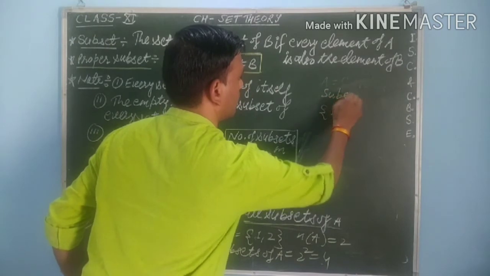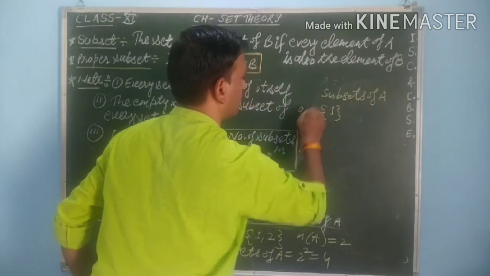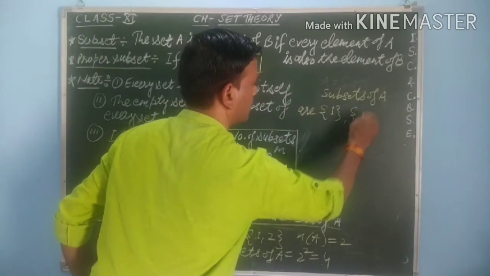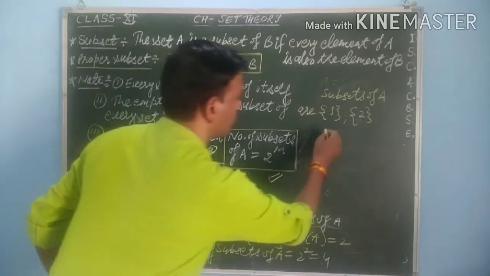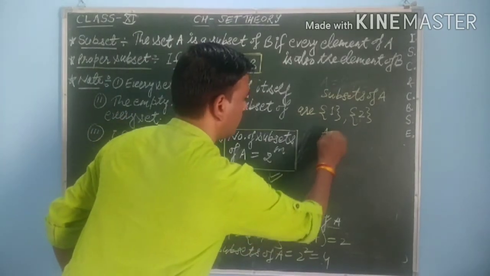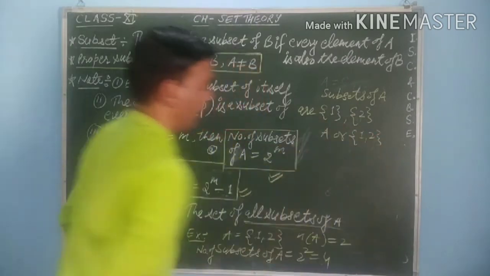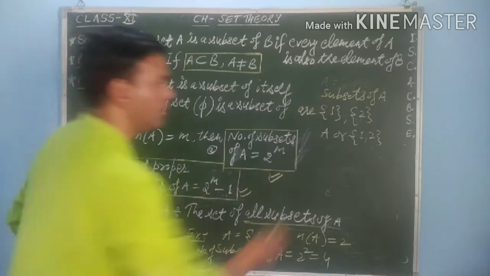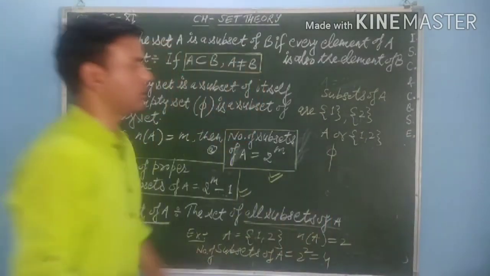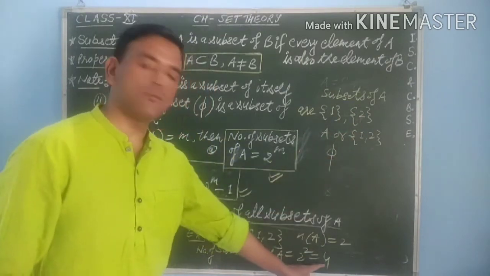Subsets of A are {1}, then {2}, then the set itself, that you can say as A, or you can write it just like this. And then you better know that the empty set is always a subset of every set. Then that will be one more subset. So how many subsets will be there? 1, 2, 3, 4. That we have already found out.